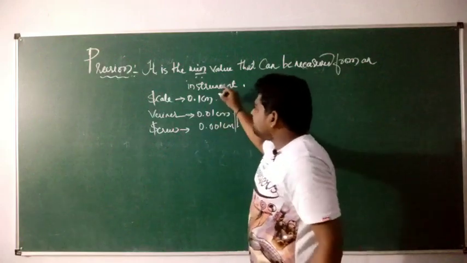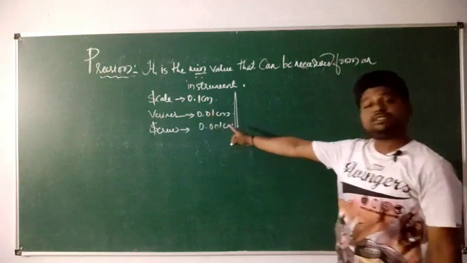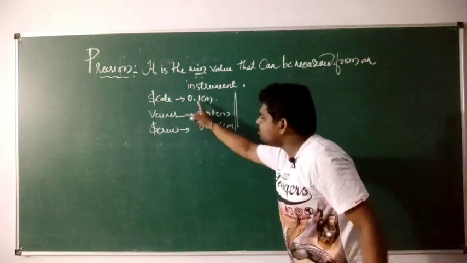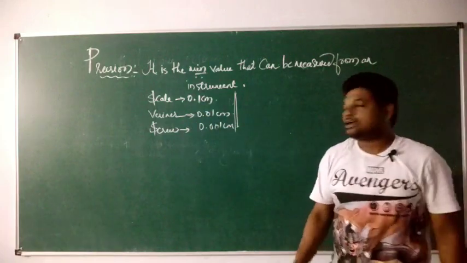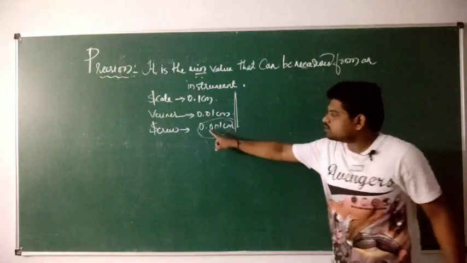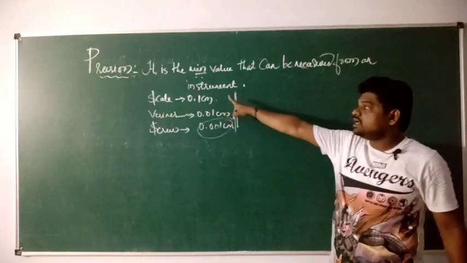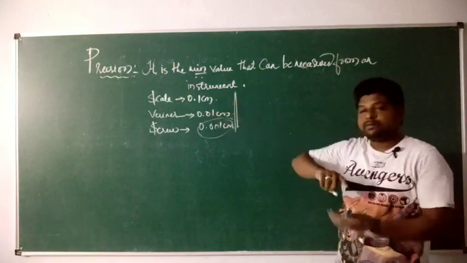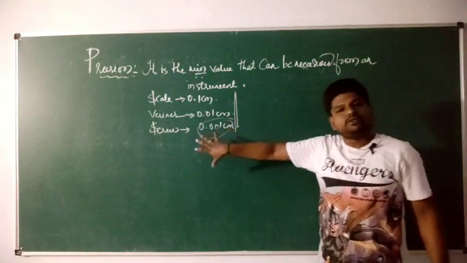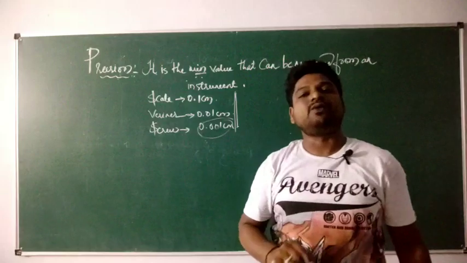So if you pay attention to these numbers, and if somebody asks which has got more precision, what will be your answer? My answer will be screw gauge. Look at the precision. It has got 0.001 centimeter. But what about the precision of this scale? 0.1 centimeter. It means it can measure only to this minimum value. So precision always depends upon least count.